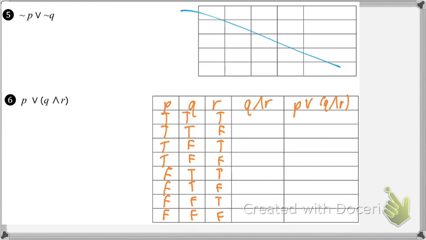So now, because this Q and R came in parentheses, we're going to do this next. So Q and R involves the second and the third column. And means they both have to be true. So true and true makes true. True and false makes false because they both have to be true. We keep going down. Only one is true, it's false. Neither are true, it's false. Both are true, it's true. And the rest of the way, only one or neither of them are true.